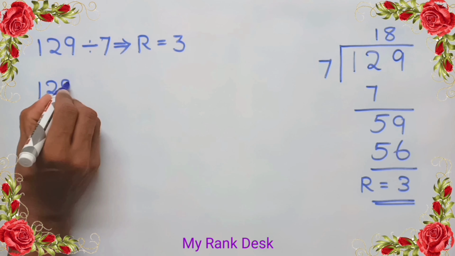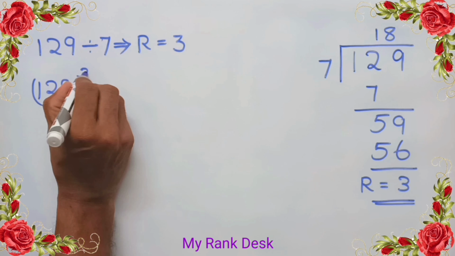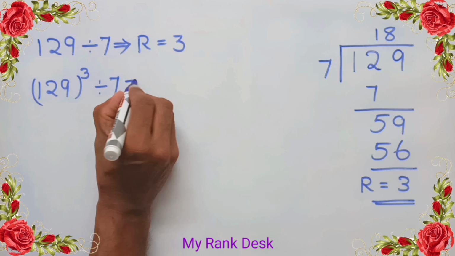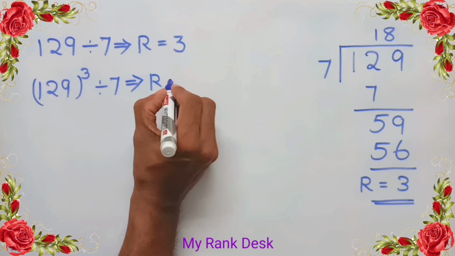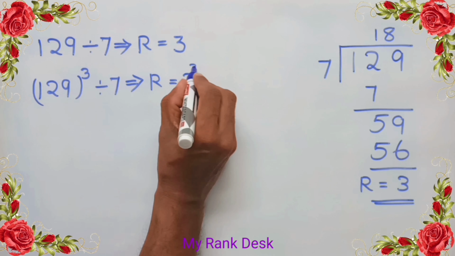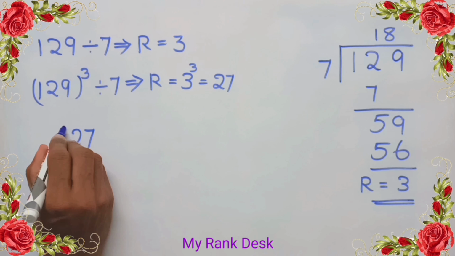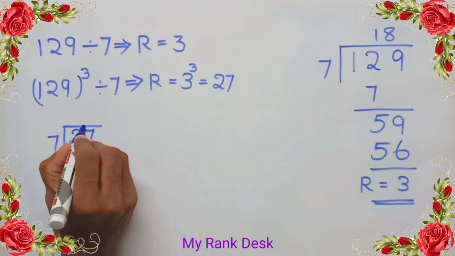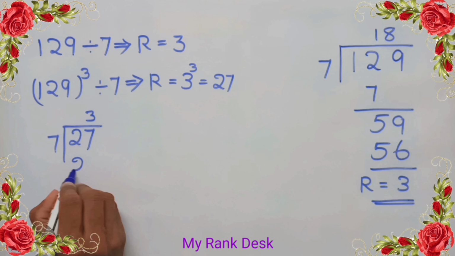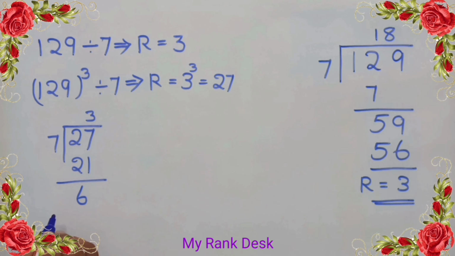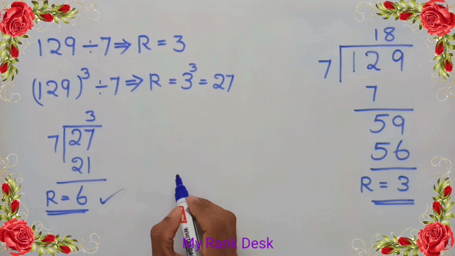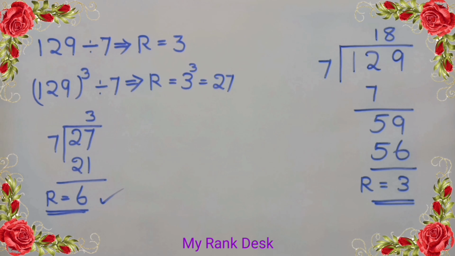So, on dividing 129 cube by 7, we get remainder 3 cube. 3 cube equal to 3 into 3 into 3, that is 27. As 27 is greater than the divisor 7, divide 27 by 7. 3 into 7 equal to 21. 27 minus 21 equal to 6. That is, on dividing 129 cube by 7, we get remainder 6. Answer 6.